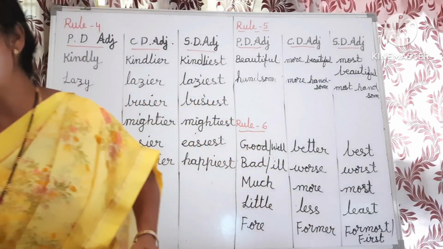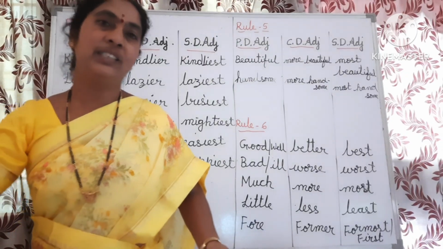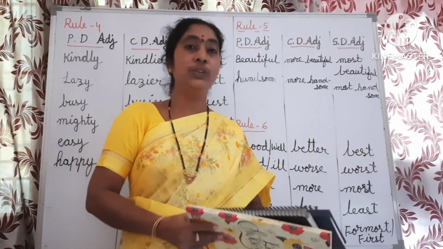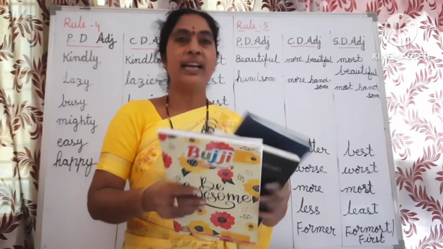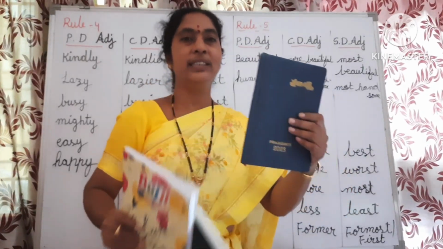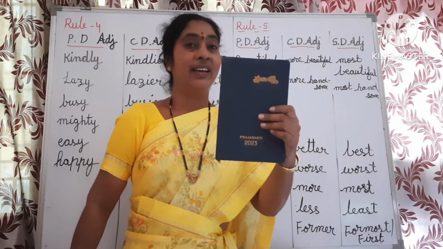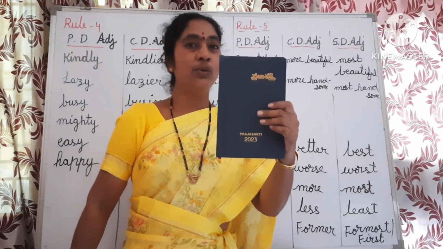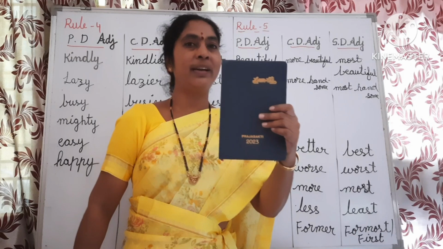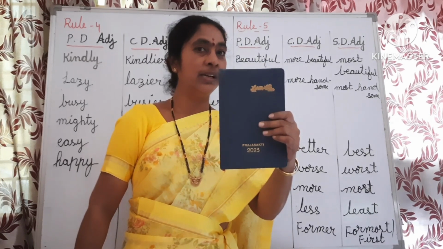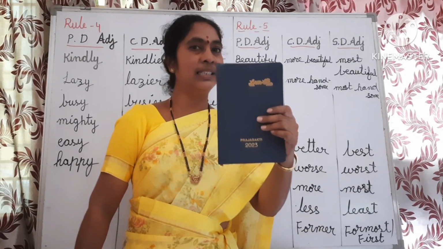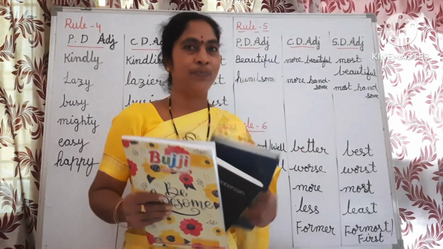If we compare more than two things or more than two persons, we use the superlative degree. For example, now we are comparing this book to more than two things. It is the smallest book. We say superlative degree. In the superlative degree, we add est to the adjective. Small, est, smallest. It is the smallest book.